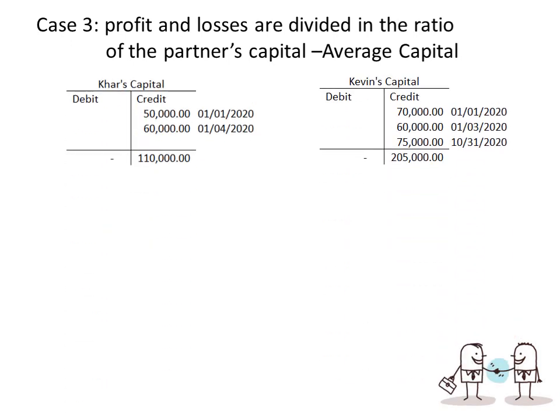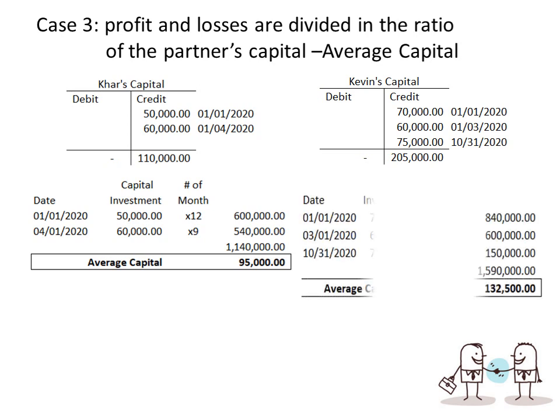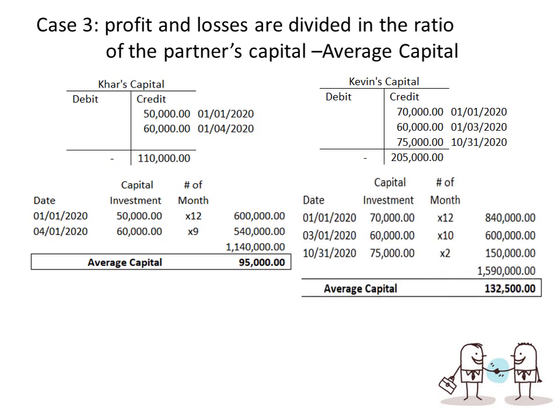So we check these capital balances and their contributions. For Car, you have 50,000 outstanding for 12 months, so it's January to December, that is 600,000. And then 60,000 outstanding for 9 months: April, May, June, July, August, September, October, November, December. So that's 9 months. Divided by 12, 1,140,000 divided by 12 is 95,000.